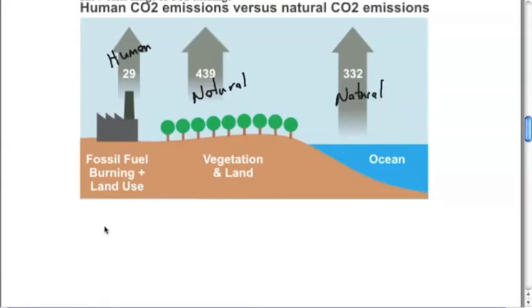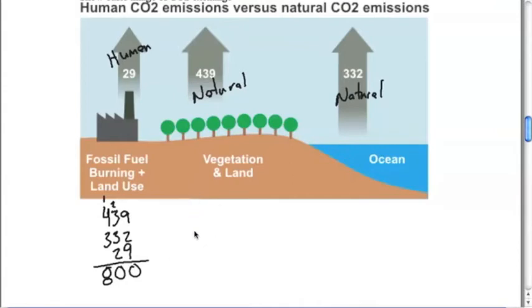So human versus natural. If we take this overall total, 439 plus 332 plus 29, we get an overall amount. Let's see here. We've got 11, 20, 6, 7, 8, 9, 10. We have an overall amount of CO2, and again, just basic units comparatively, of 800.